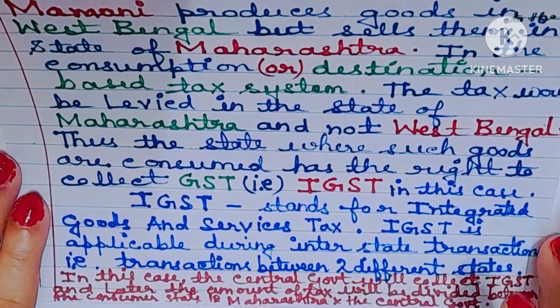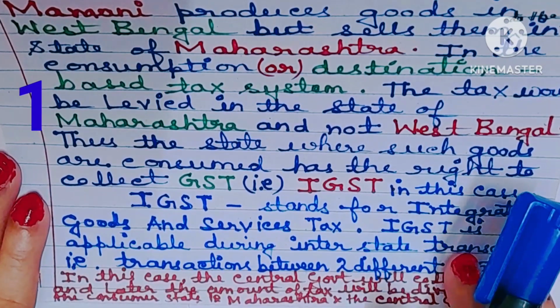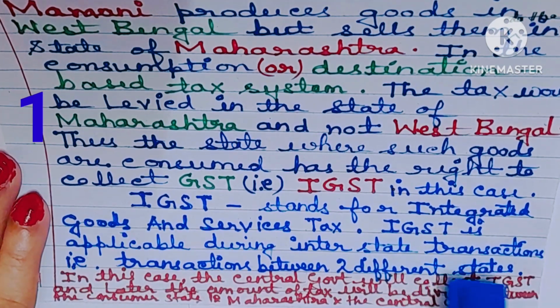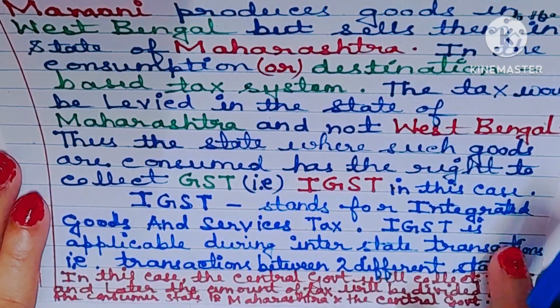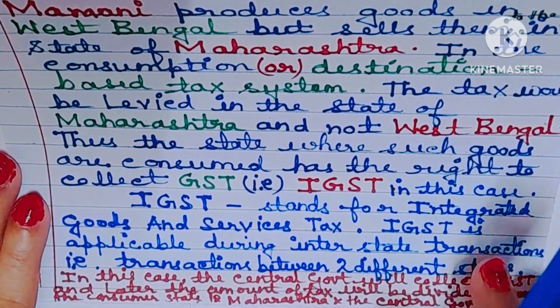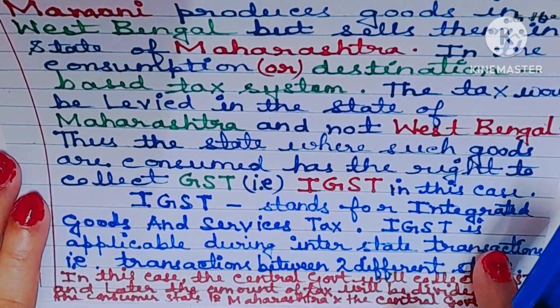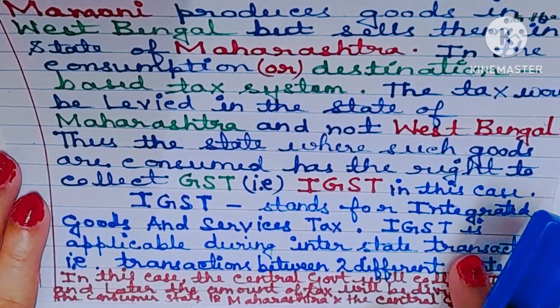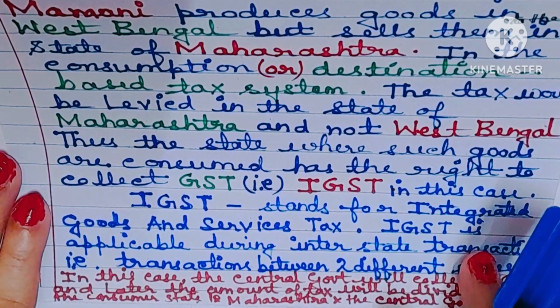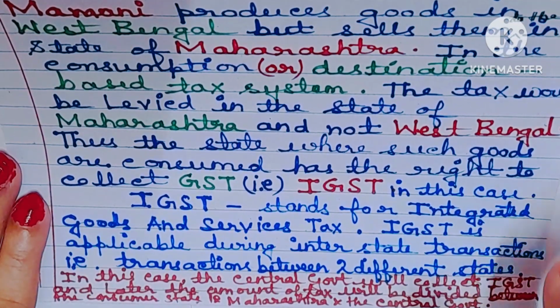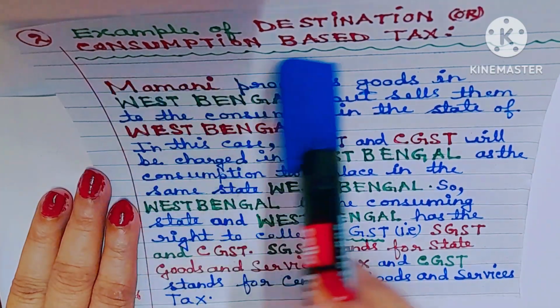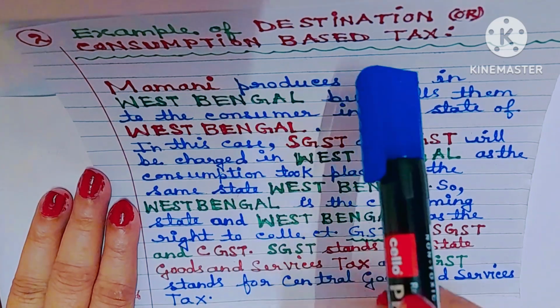Understood? Please note, example number 1 is interstate transactions, meaning transactions between two different states. And please remember, in destination-based taxation, the producing or the selling state gets nothing. That is, West Bengal did not get anything, while the consuming state, that is Maharashtra, received the complete share of revenue, that is IGST or tax.